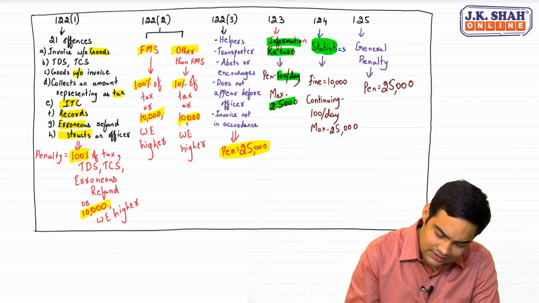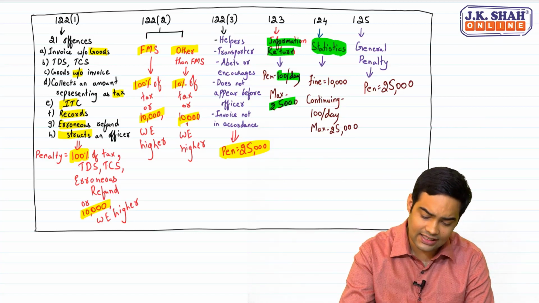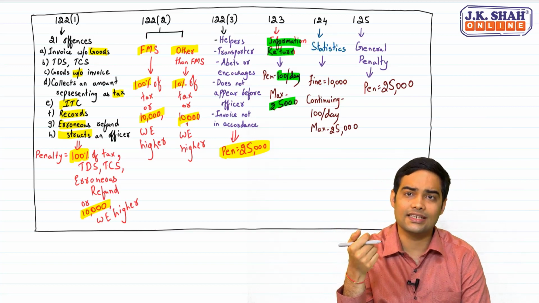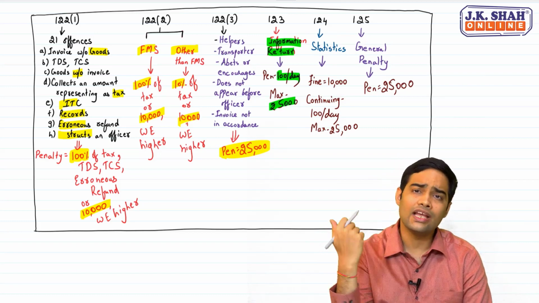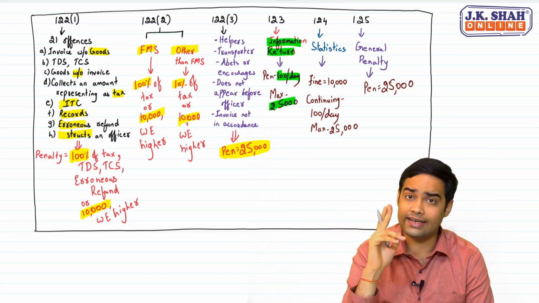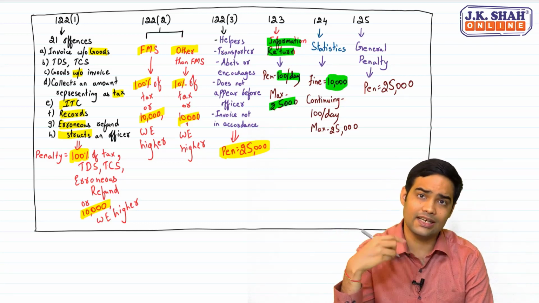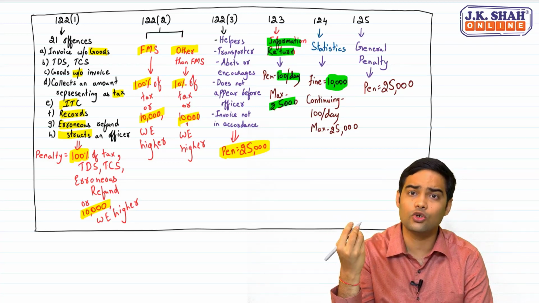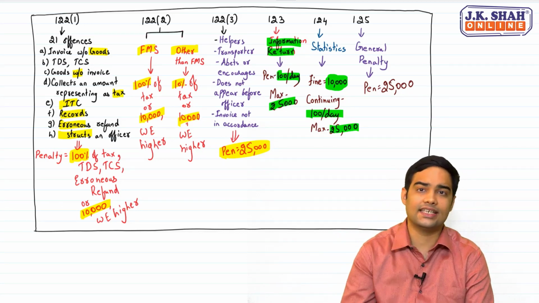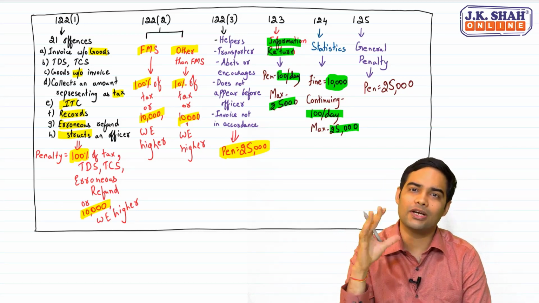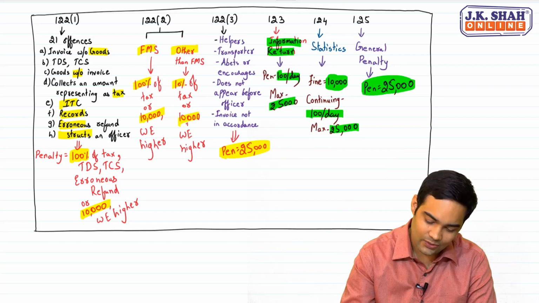If you don't furnish statistics, see, the commissioner has the power to call for statistics. And why are statistics called for? A simple reason for calling statistics is to find out where all tax evasion is taking place. In such cases, if you fail to furnish statistics, then there is a fine. It's not a penalty. It's a fine of 10,000 rupees. And if it's a continuing offense, meaning there have been reminders, still you have not been able to furnish statistics, 100 rupees per day, maximum 25,000. All this is CGST. And if there is no penalty for a particular offense, then क्या लगेगा? General penalty, and general penalty is 25,000.